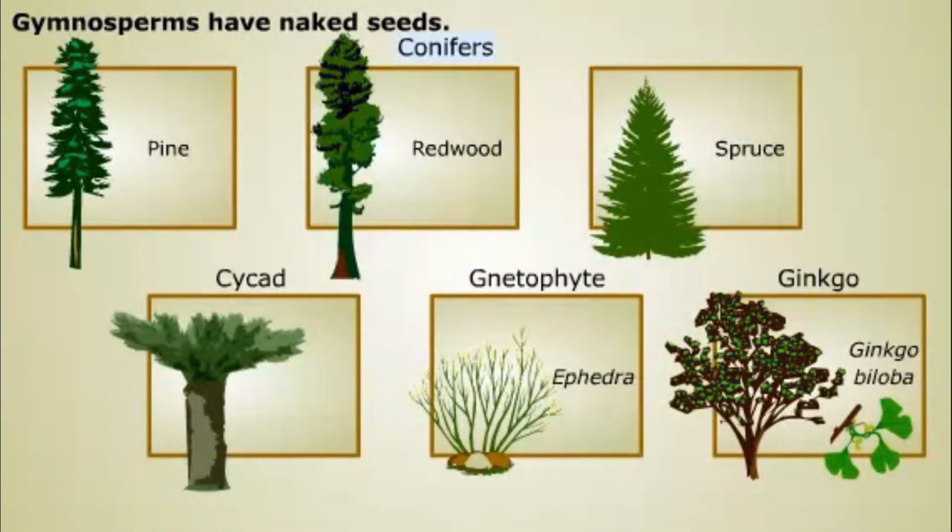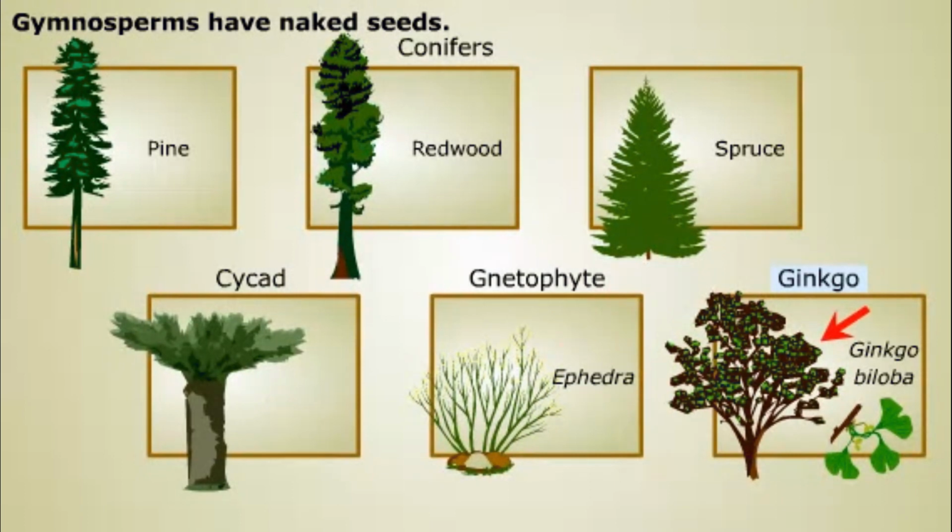Gymnosperms are a diverse group of plants, distinguished by the lack of a protective cover around their seeds. The seeds are often carried on clusters of specialized leaves having the shape of a cone. Gymnosperms were the dominant plant life during the age of the dinosaurs. The best-known gymnosperms of today are the conifers, a group that includes trees like pines, spruces, firs, and redwoods. These plants form vast forests in parts of the northern hemisphere.